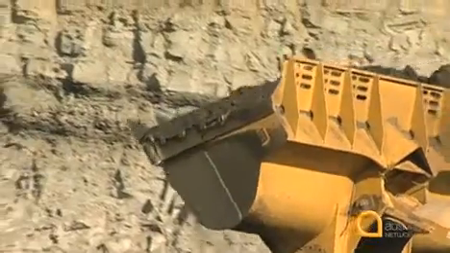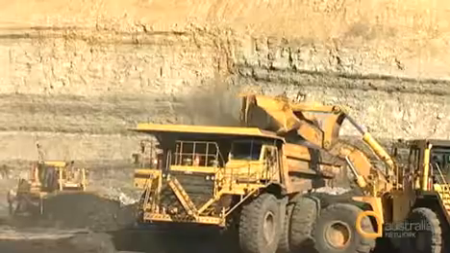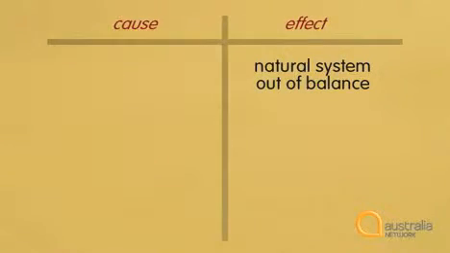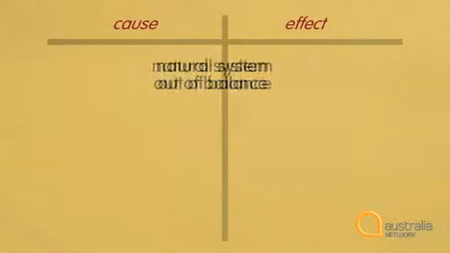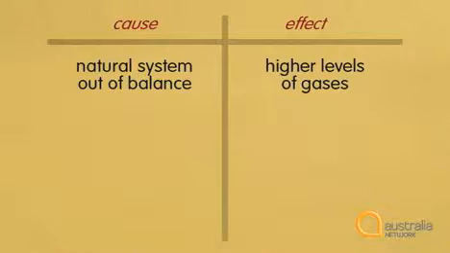It's put the whole system out of balance, which has resulted in higher levels of these gases in the atmosphere. So here, the natural system out of balance is now a cause. It has resulted in, or caused, higher levels of gases in the atmosphere. This is an effect.